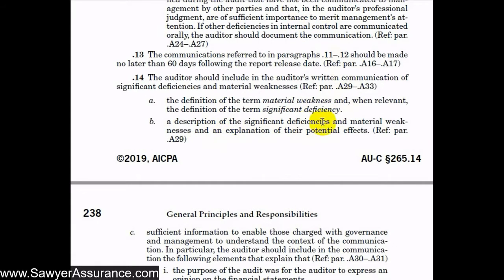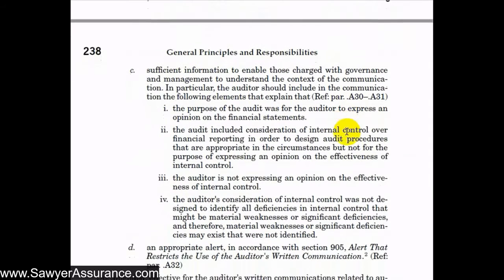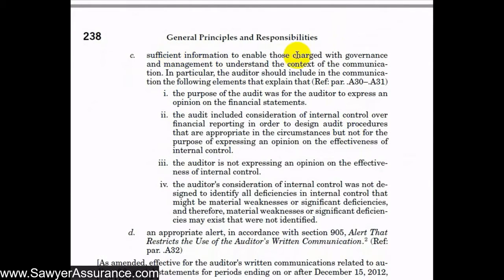Also, we want to include a description of the significant deficiencies and material weaknesses and an explanation of their potential effects. We want to include sufficient information to enable those charged with governance and management to understand the context of the communication. So in particular, we should include the following elements that explain the purpose of the audit, and that was for us to express an opinion on the financial statements. It should also include an explanation that the audit included a consideration of internal control over financial reporting to design our audit procedures, but it wasn't necessarily designed for us to give an opinion on the effectiveness of the internal control.